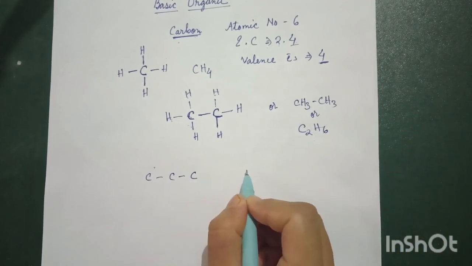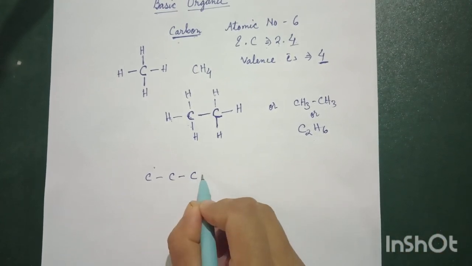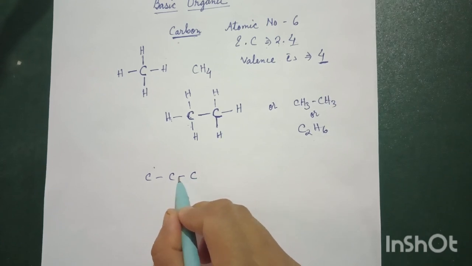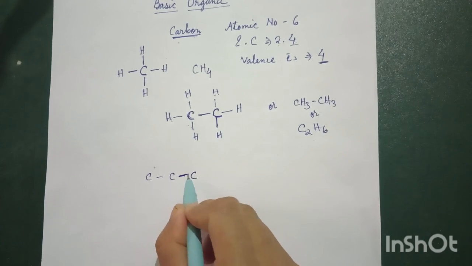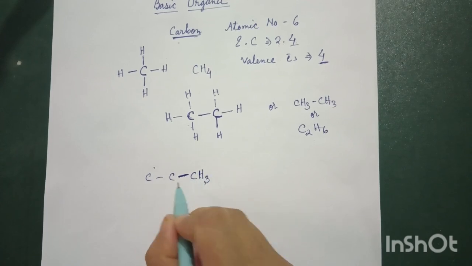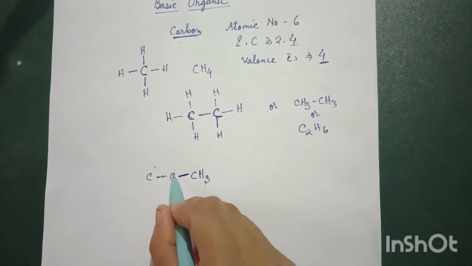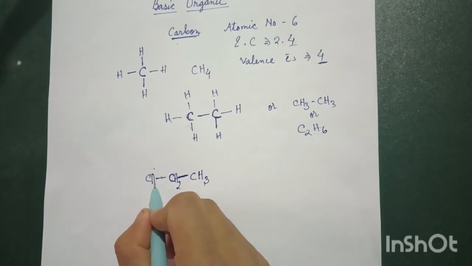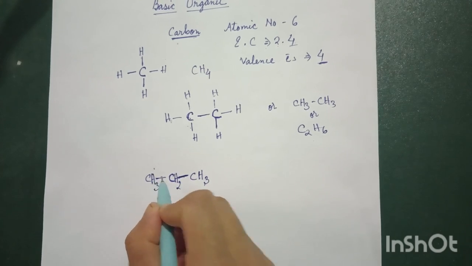Now, in a straight way or in a branched way, let us go with the straight one. We will make it simple here. Carbon should have 4 valency, 1 valency is already present. We require how many more? 1 plus 3 is 4. 1, 2 for this carbon, 3, 4. CH3.